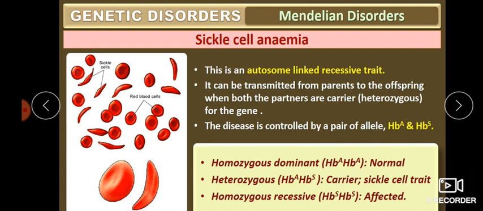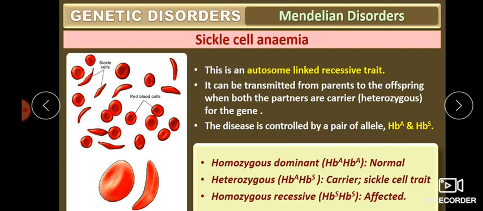Heterozygous, HbA HbS, is the carrier, which means a carrier for the sickle cell character, or sickle cell trait. Then homozygous recessive, HbS HbS, will obviously be affected. That is the autosomal recessive trait. When the character comes in a recessive manner, that person will be affected.